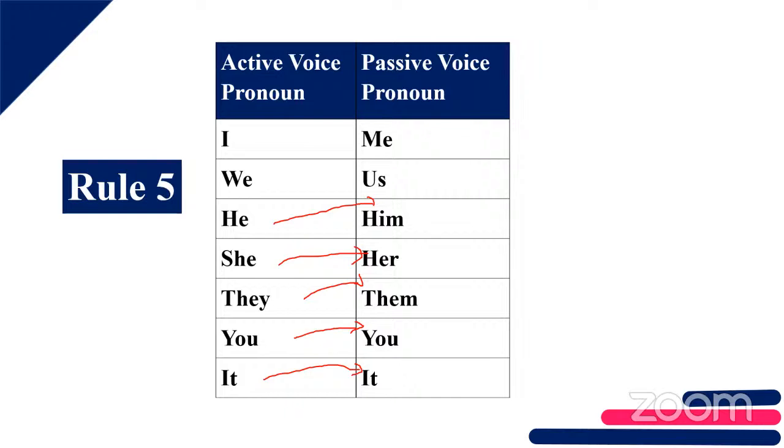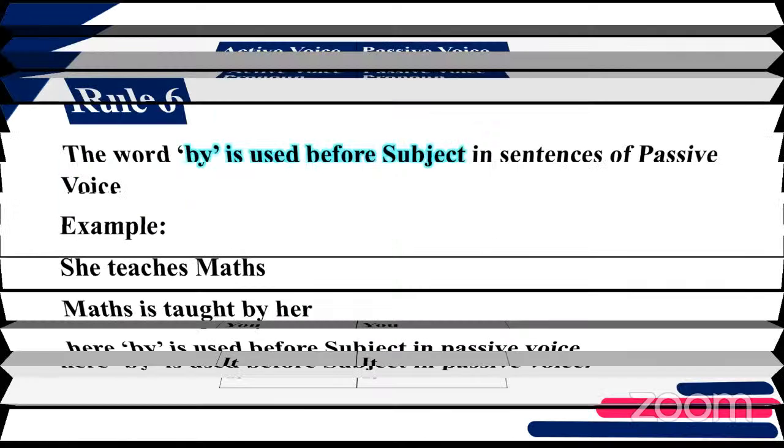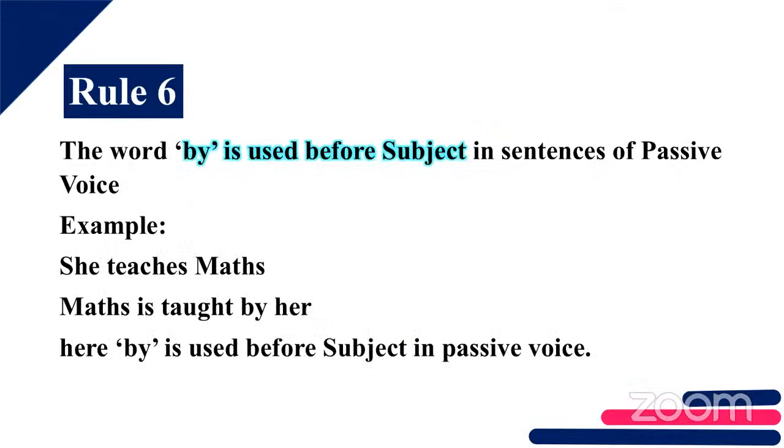Okay. Next one. Rule number 6. The word by is used for the subject in the sentence of passive voice, right? Before the subject, by will be used. See, teachers Max. Max is being taught by her, right? This is the active voice. This is the passive voice. Sorry, I didn't mention that. So this is the active and passive voice. How is it being changed?